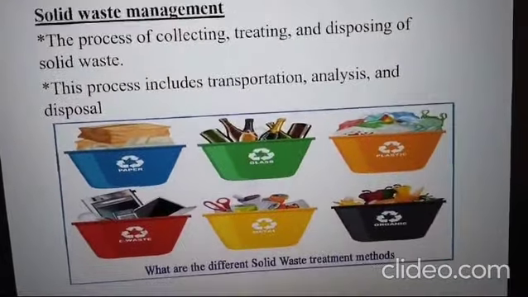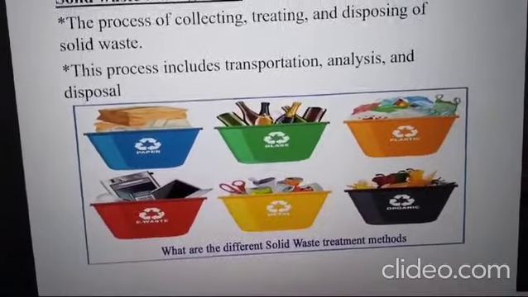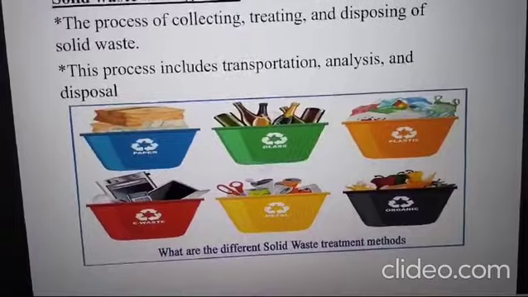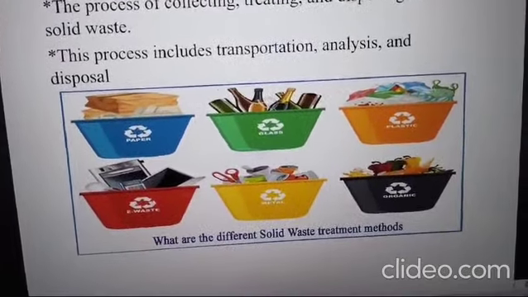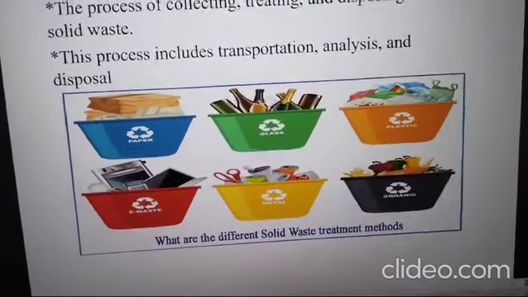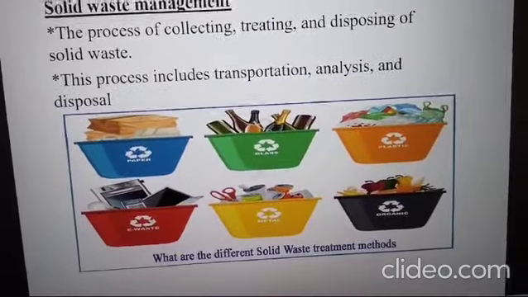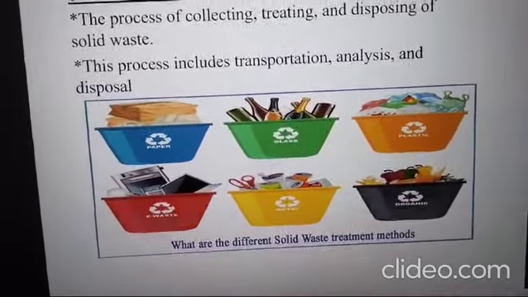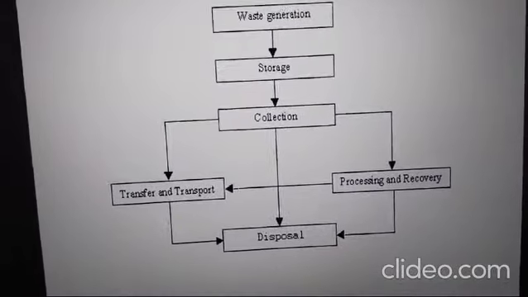And solid waste management: the process of solid waste management contains three steps. One is collecting, treatment and disposing of solid waste. So this process includes transportation, analysis and disposal. Just look at the diagrams, the different types of waste are shown in these slides. Then this is the flow chart showing how we are going to manage this solid waste.